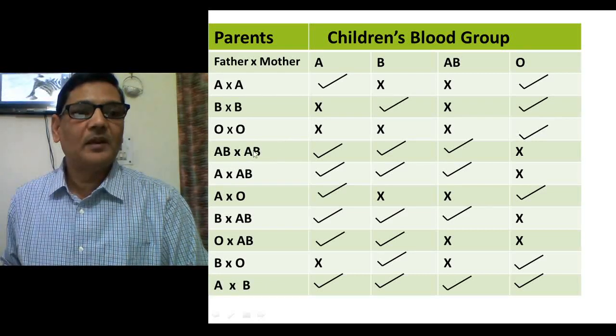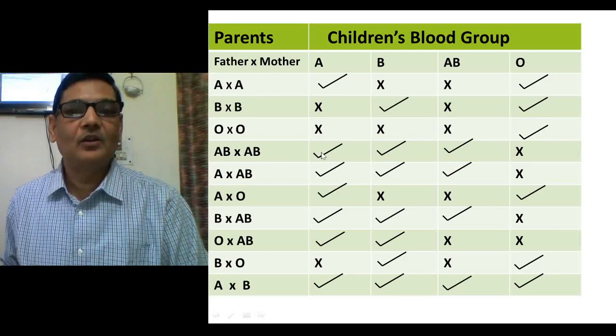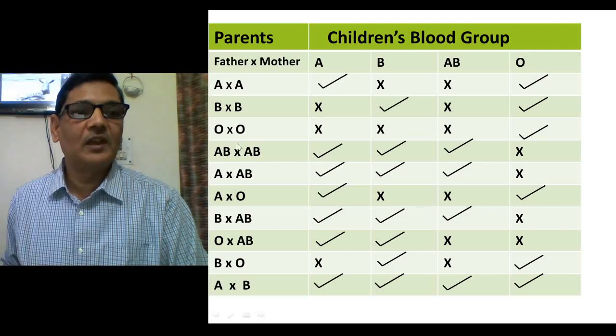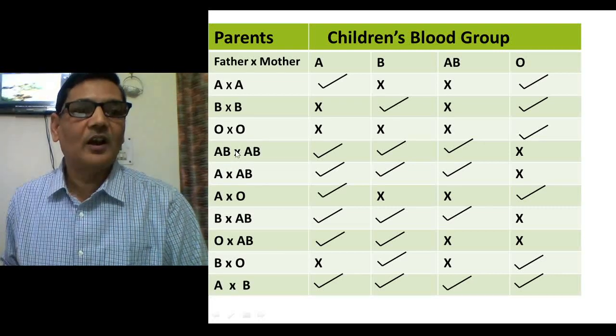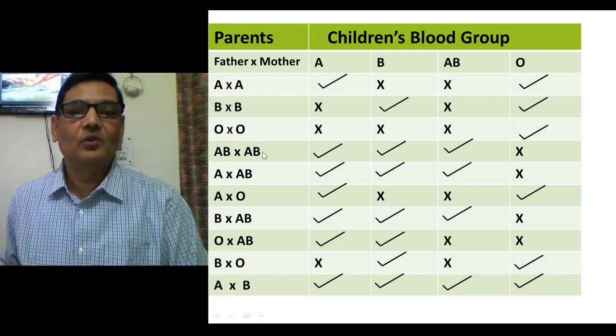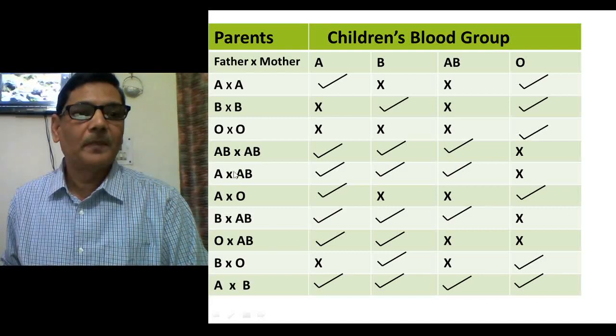If both parents are of blood group AB, then they will have children of A, B and AB. O will not be possible, because A may combine, or B may combine, or A and B may combine, but there will not be occurrence of IO, so O type will not be possible.